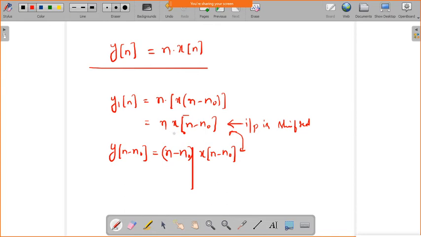So, if the input is shifted by n naught, then the output produced by that input should only vary by n naught. In the expression you see, one more variable is also changing by n naught, and these two expressions are not the same. So, the system is not time invariant, it is time variant.